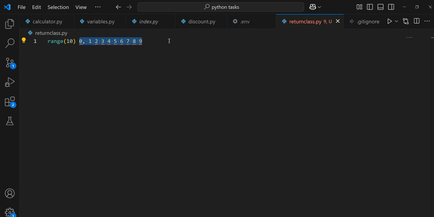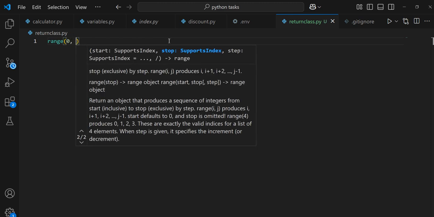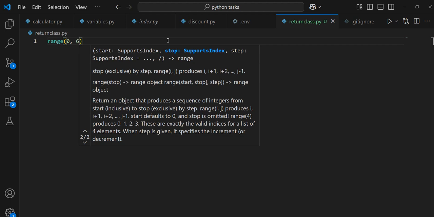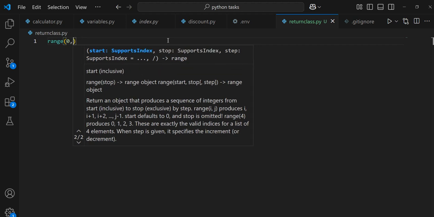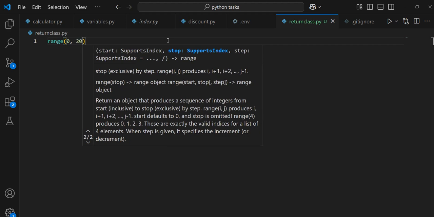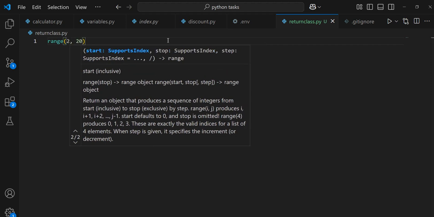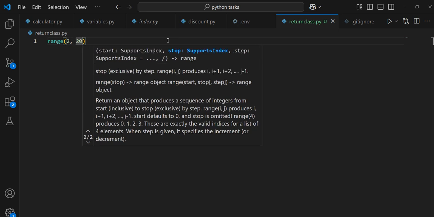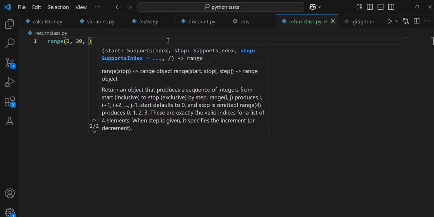Then you can still take one more value, which is the step. Remember I said if you have 0,6, this is 0 to 5. Let's use a longer number. Let's say 2,20. That is 2 to 19, right? I can now add a step. I can say let the step be 5.